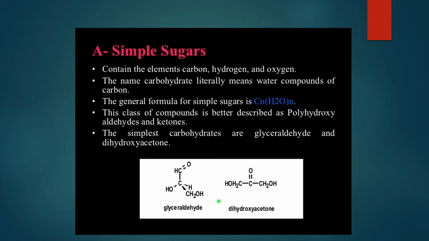Other than these, there are complex carbohydrates made up of a large number of hydroxyl groups. That's why carbohydrates are called polyhydroxy aldehydes and ketones; the simplest are glyceraldehyde and dihydroxyacetone.